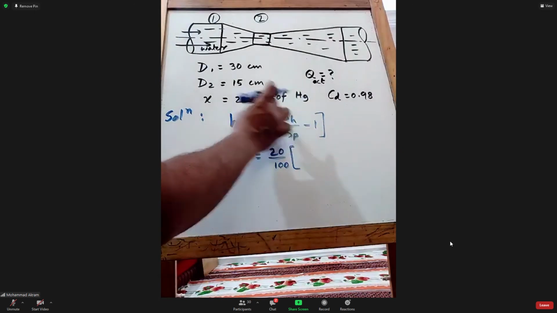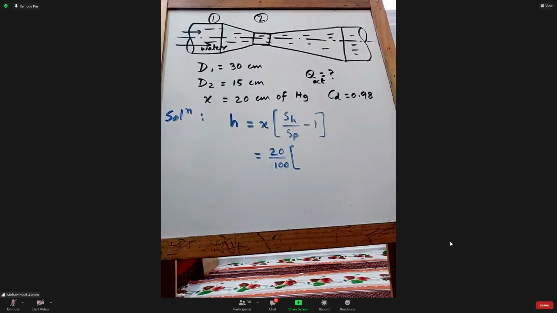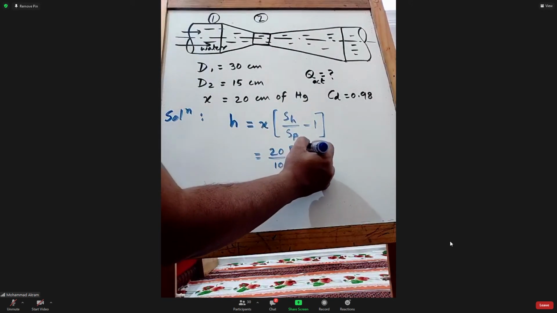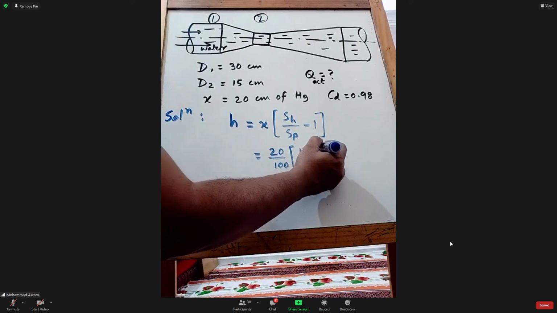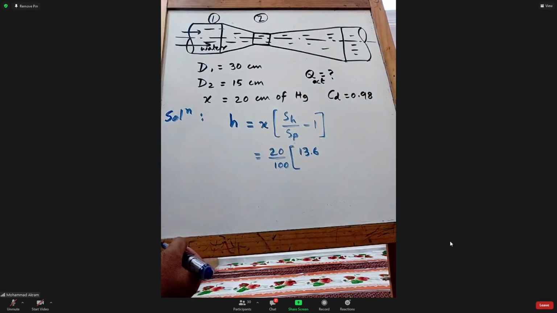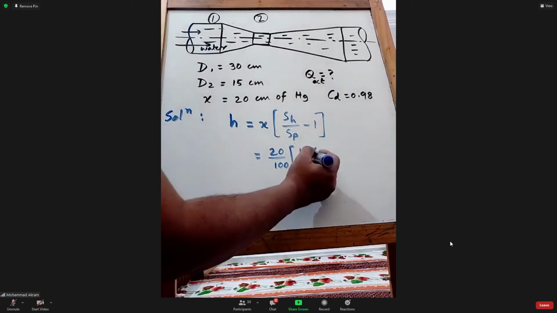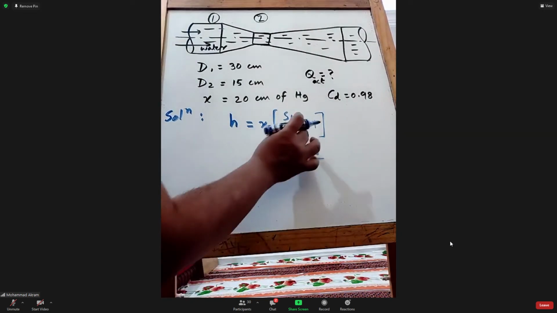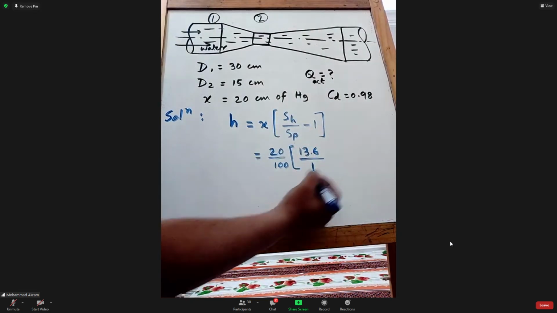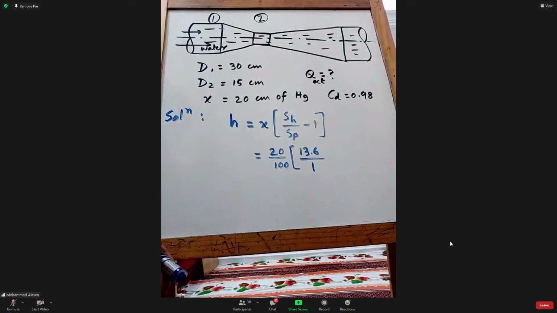What is the specific gravity of mercury? If you don't remember, remember this value: 13.6, divided by the specific gravity of water, which is 1, because we compare everything with water.